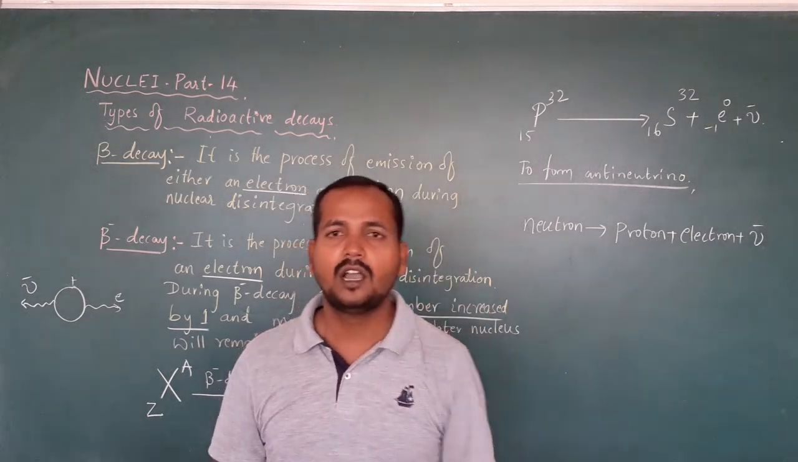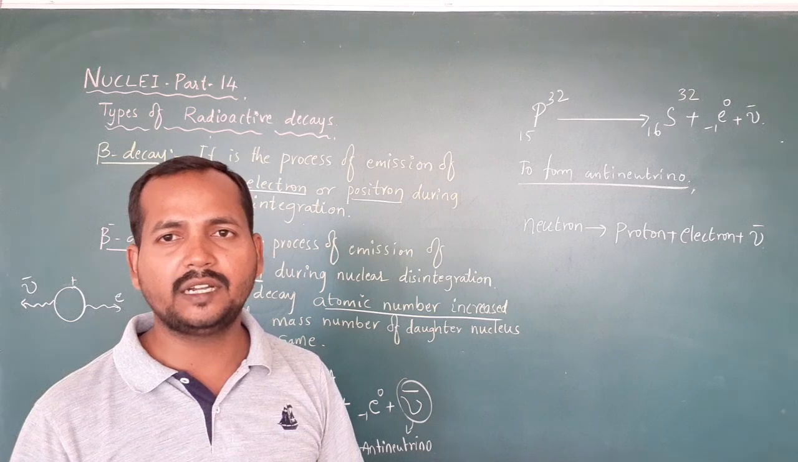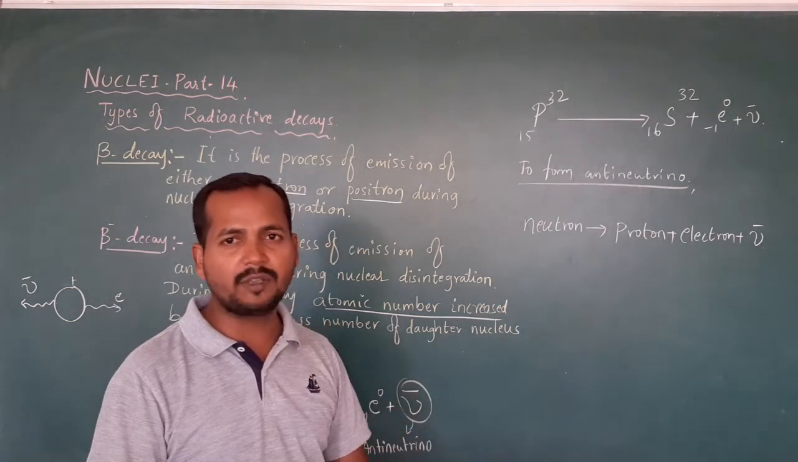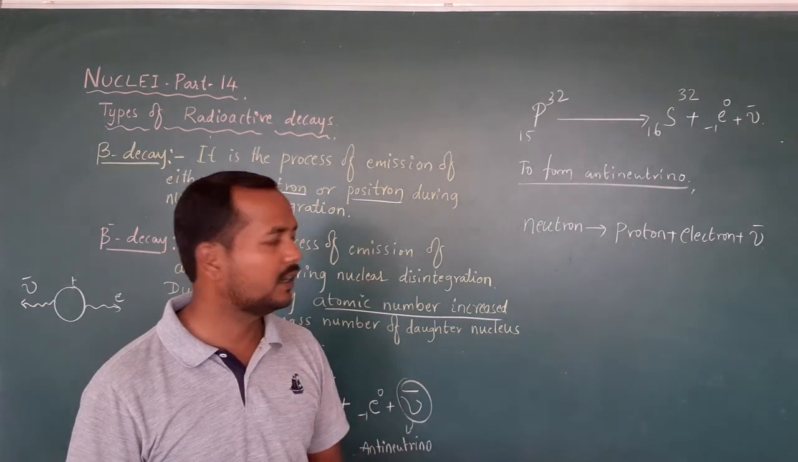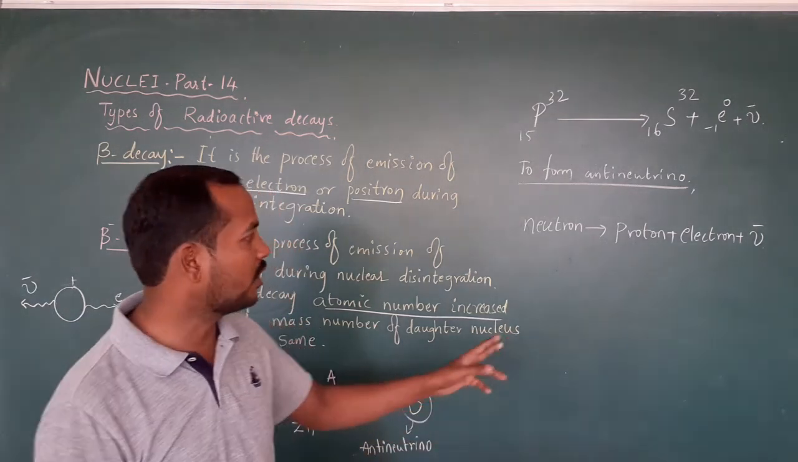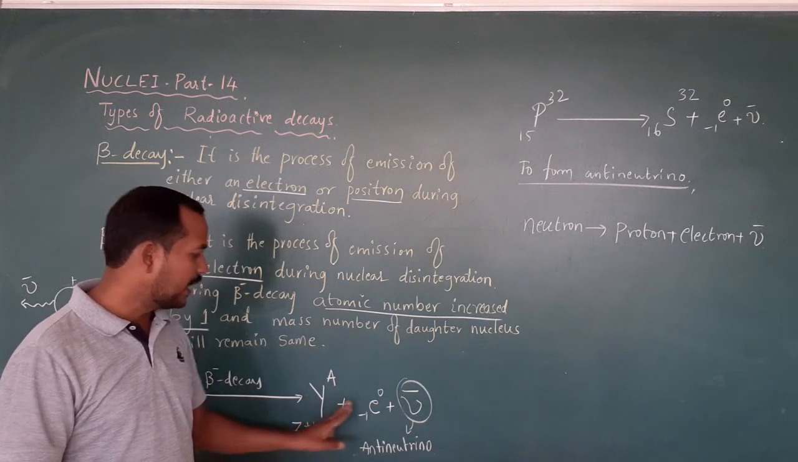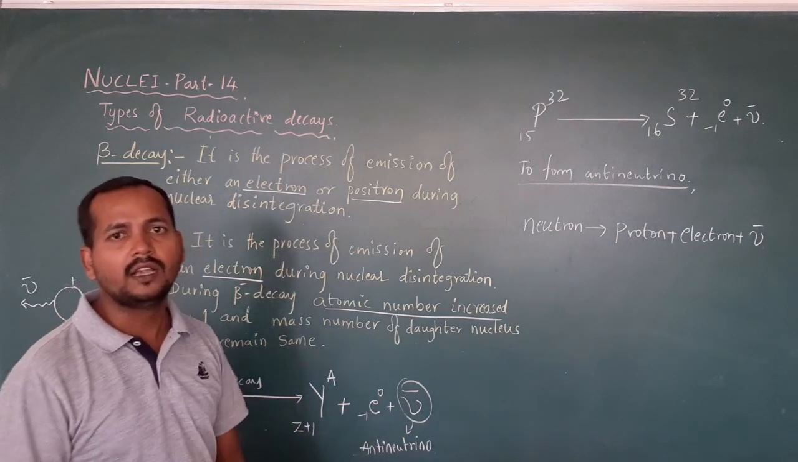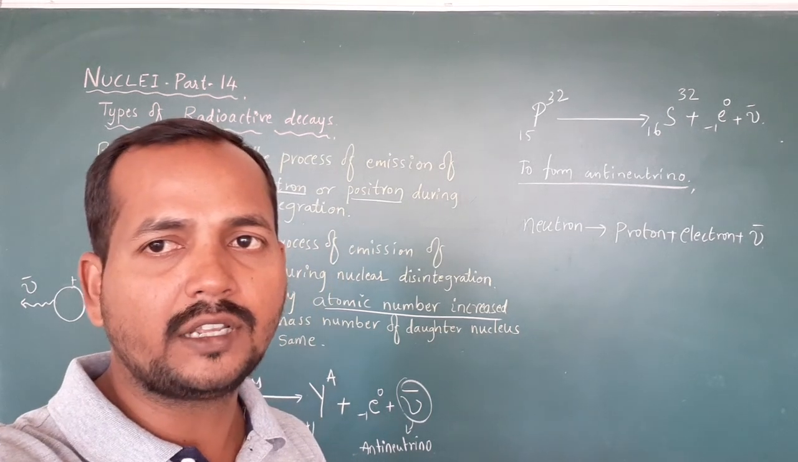This is one more question: how is the antineutrino emitted? During beta negative decay, one neutron in the nucleus will get converted into a proton, an electron and an antineutrino. The proton will be added to the atomic number, that's why it becomes Z plus 1. An electron will be emitted, and along with the electron, one antineutrino will be emitted. We'll see next beta positive decay.